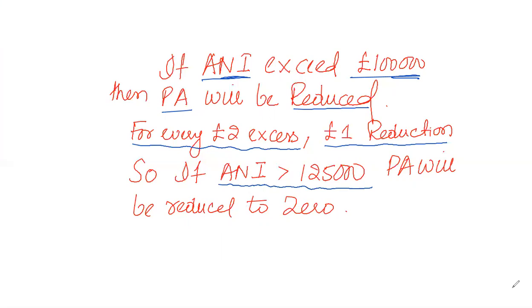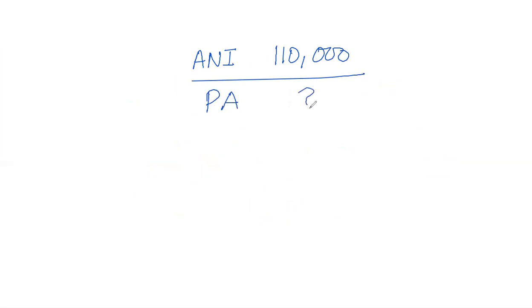Let me just work out an example. For example, my ANI is 110,000. How much personal allowance can a person get now? We'll work it out this way. The usual personal allowance is 12,500, and then how much reduction is possible?